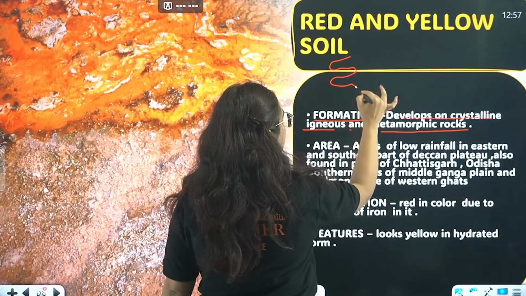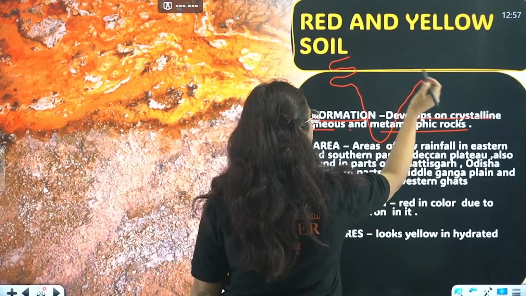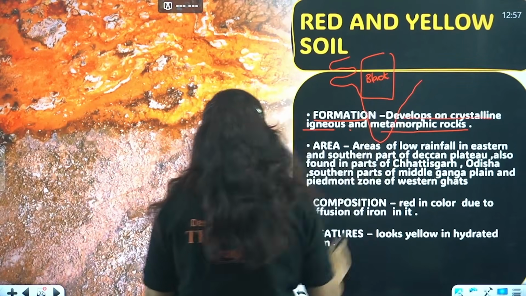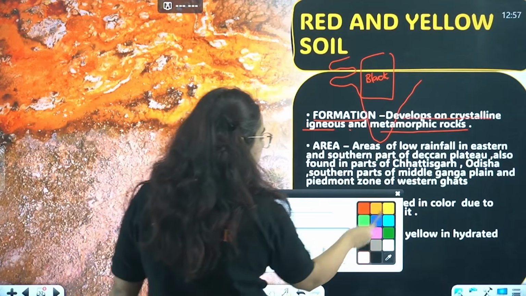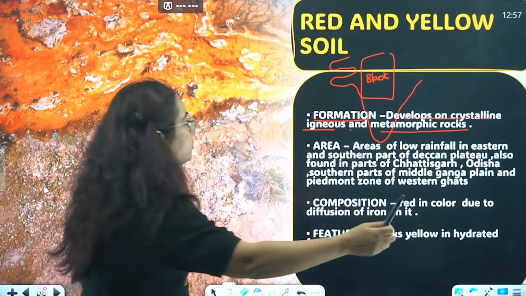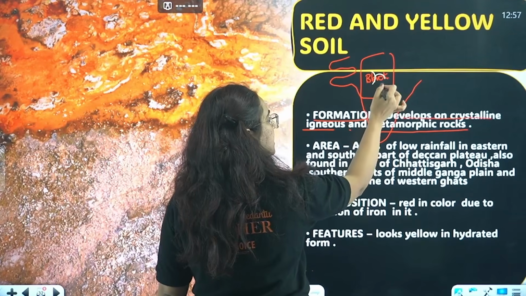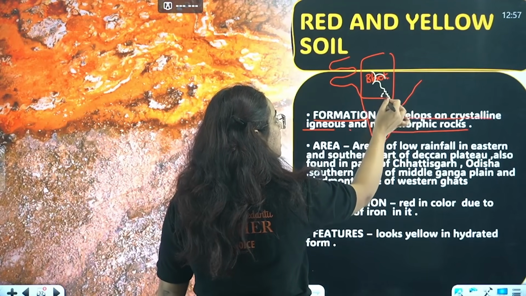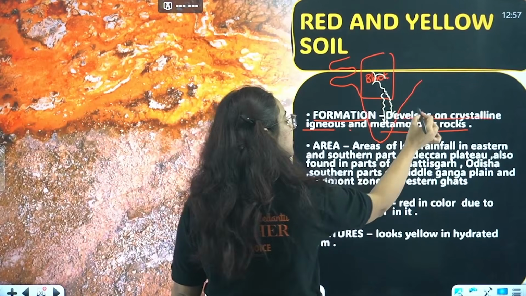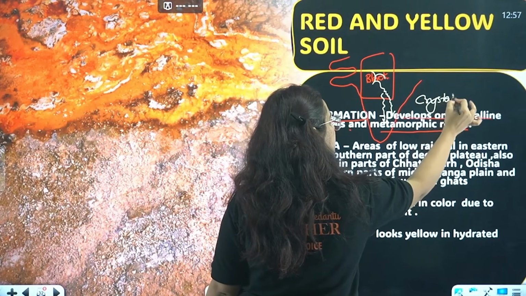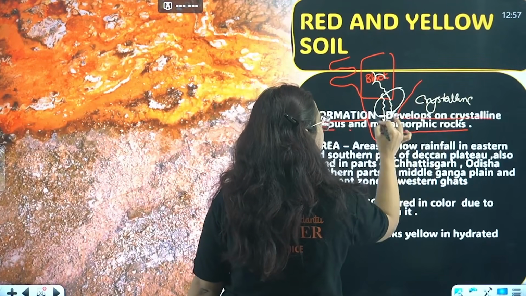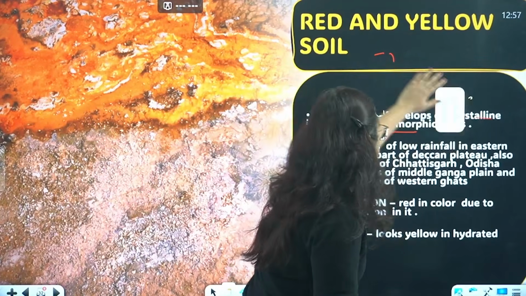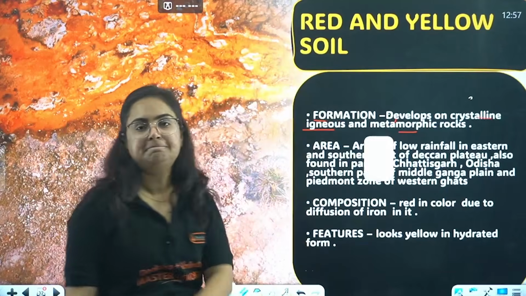See, this is the peninsula of India, just a rough map I am drawing again. This is the area where black soil is formed because it is the direct result of lava flows. But lava will flow beyond a region. The volcanic eruption took place here, the lava flows, and the speed slows down. When the speed slows down, the type of rock that is found is crystalline in nature. And hence, this particular region of India contains red and yellow soil, crystalline in nature, that is igneous and metamorphic.